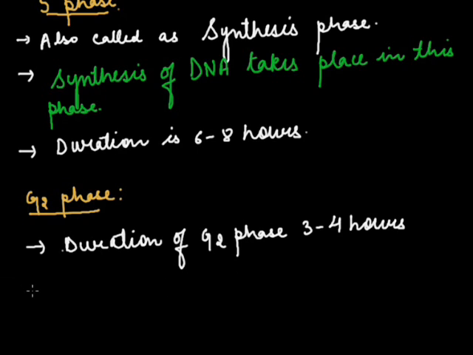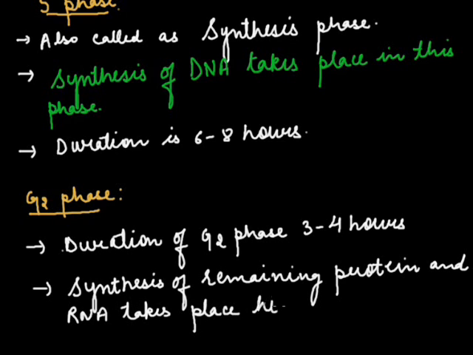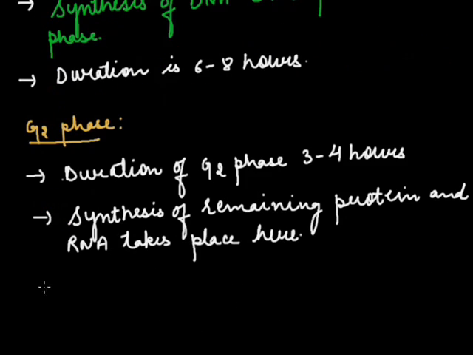And the synthesis of remaining RNA and protein takes place here, and duplication of organelles also takes place here.